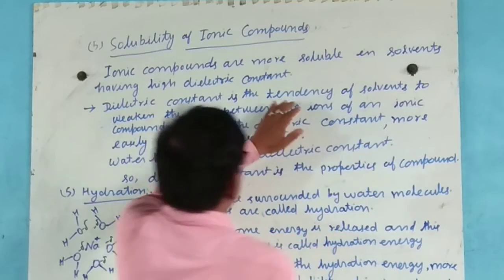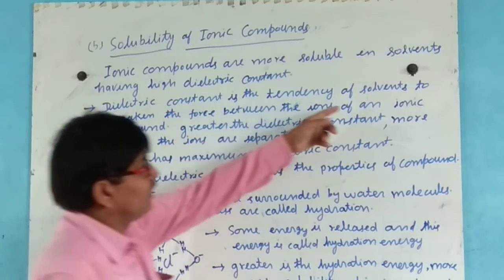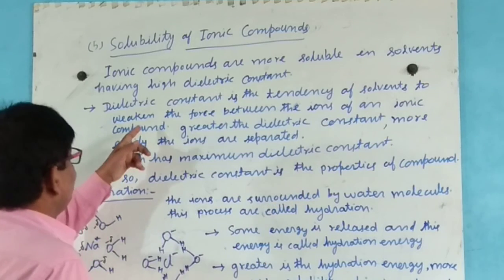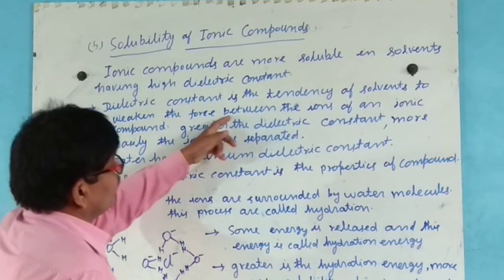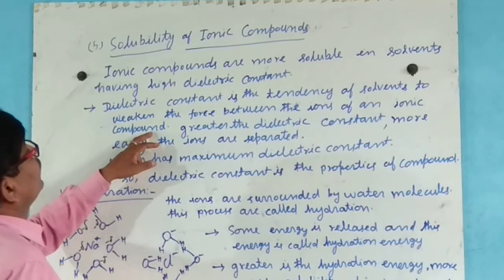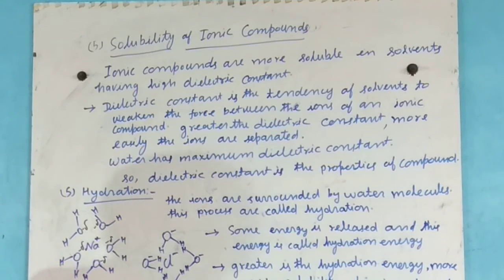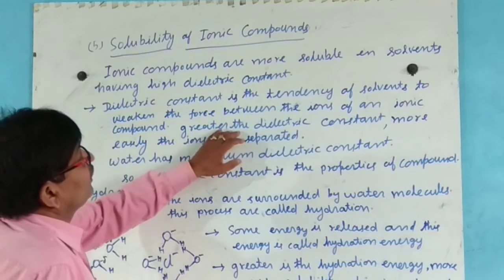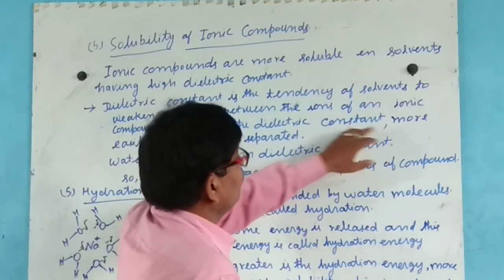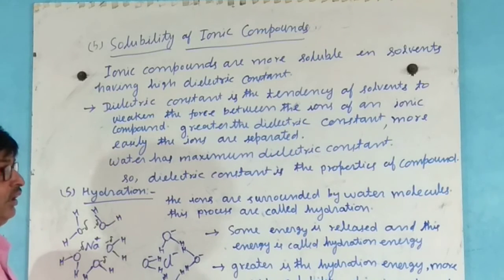Dielectric constant is the tendency of a solvent to weaken the force between the ions of ionic compounds. The greater the dielectric constant, the more easily the ions are separated, and when the ions are separated, the solubility increases.